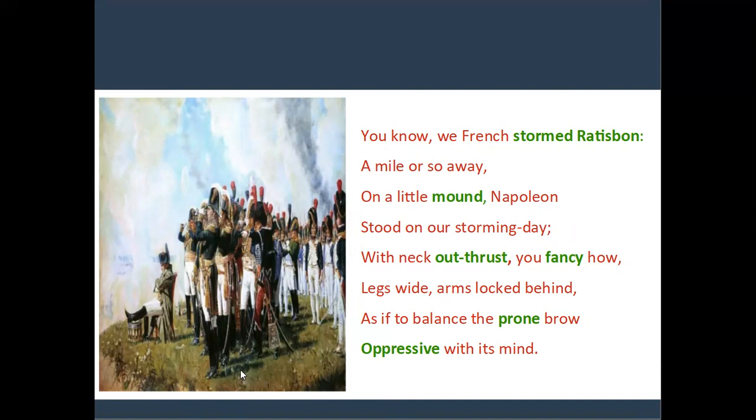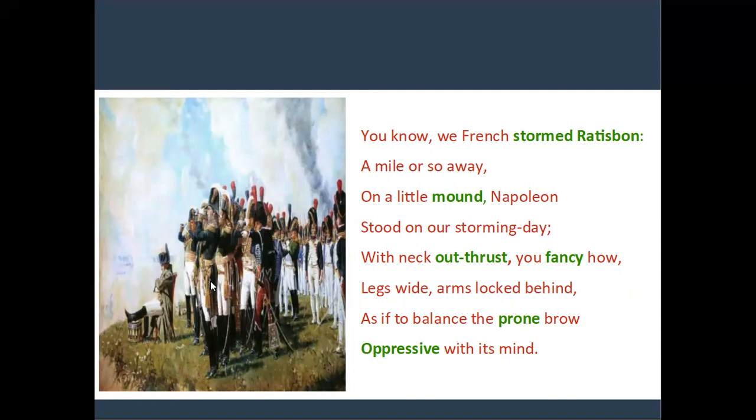The first stanza, what does it mean? Again, I'll read you the poem. You know, we French stormed Ratisbon, a mile or so away, on a little mount Napoleon stood on our storming day, with neck outthrust, you fancy how, legs wide, arms locked behind, as if to balance the prone brow, oppressive with its mind.